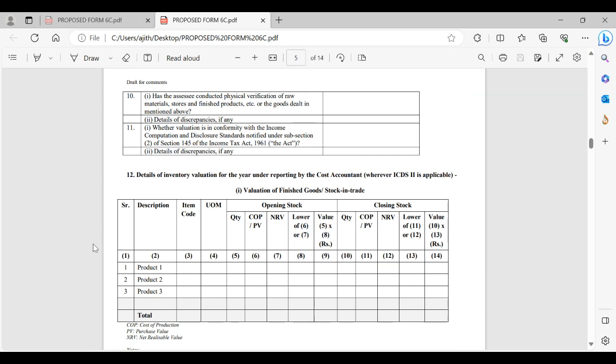So again, there is no clue that the cost accountant has to do that verification. This physical verification is about whether the assessee has done it on that final date, the closing inventory date, whether they had done it or not is the question. In such case, whether there were any discrepancies with book stock, all these things would be there. Because now after this audit trail being implemented, we all know, definitely yes, I do think that everybody knows about the concept of audit trail.